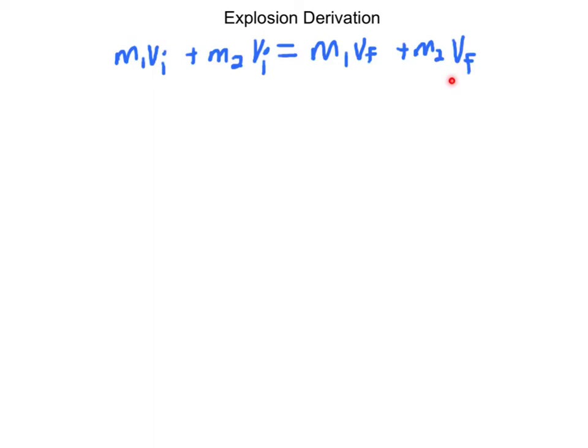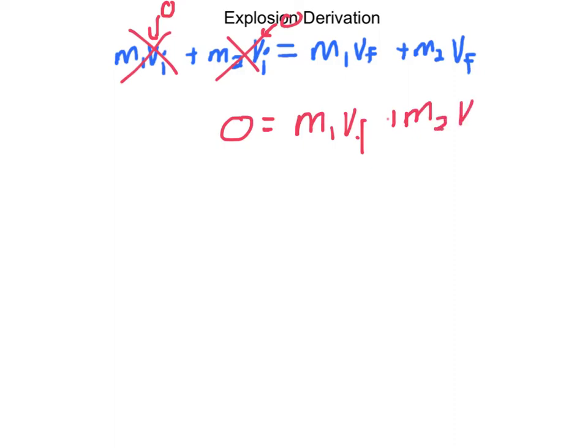In an explosion, we're simply saying that the two objects are stationary in the beginning. So that means if your VIs are 0 here, right, your initial velocities, they just go away. So I have 0 momentum in the beginning. They're just sitting there, all right, equals M1 VF plus M2 VF. And then I just simply bring negative M1 VF to indicate they have to go opposite directions. That's critical. M2 VF. So then I just bring it over to the other side there to get that.